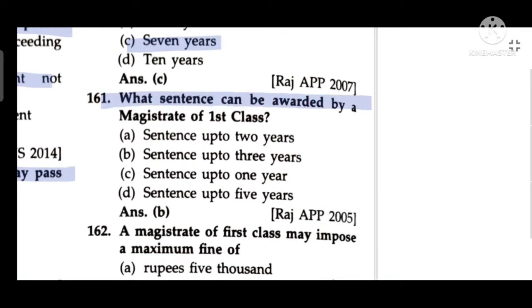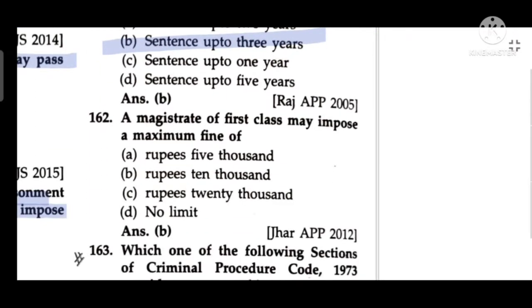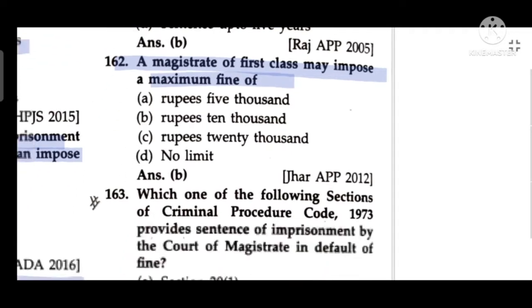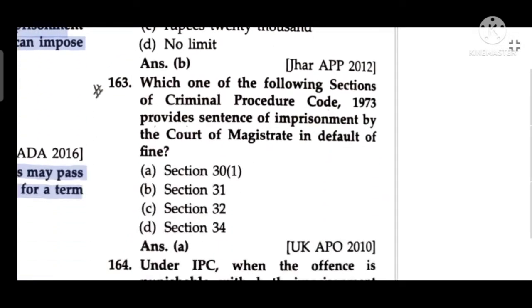What sentence can be awarded by the magistrate of first class? Sentence up to 3 years. A magistrate of first class may impose a maximum fine of rupees 10,000.